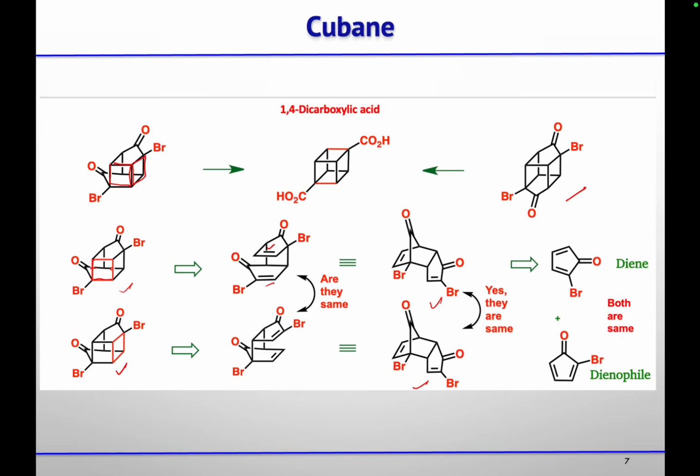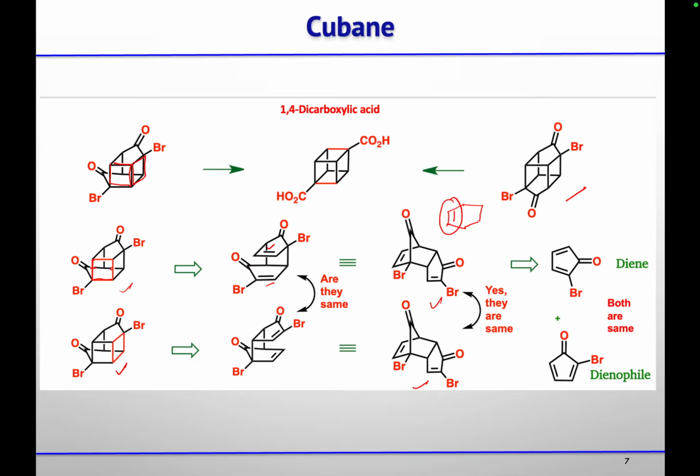Now we have a cyclohexene ring, that means a six-membered ring having a double bond. Wherever we have a six-membered ring having a single double bond, the first reaction that should come to our mind is the Diels-Alder reaction, which will give access to this double bond in the cyclohexane.